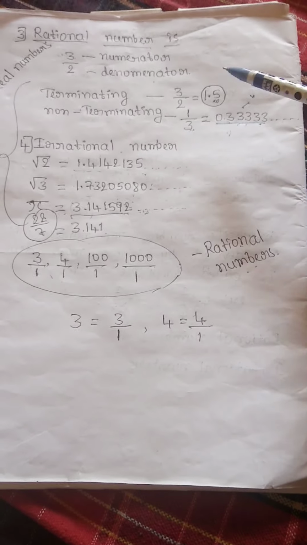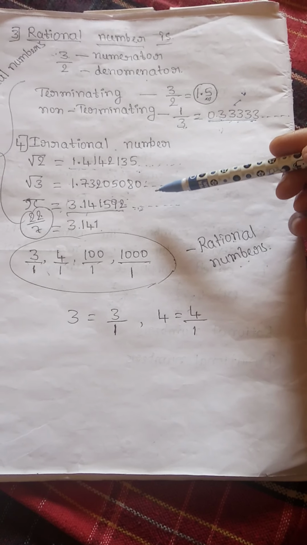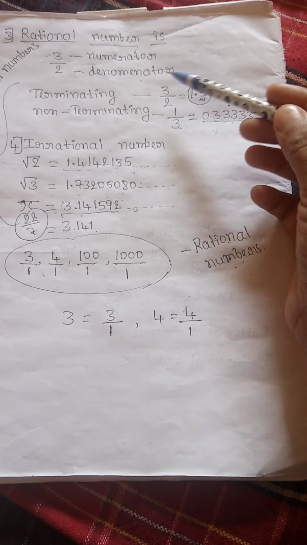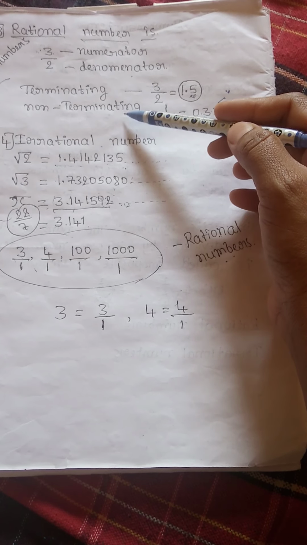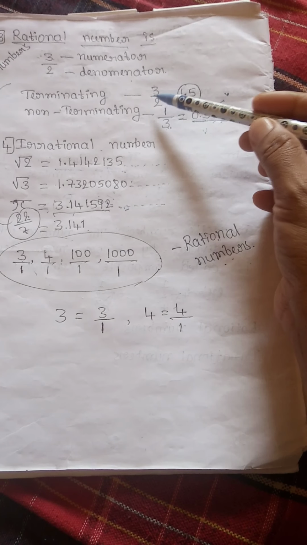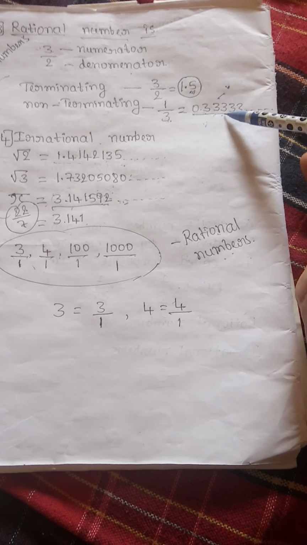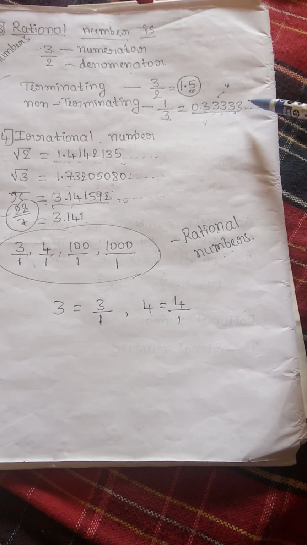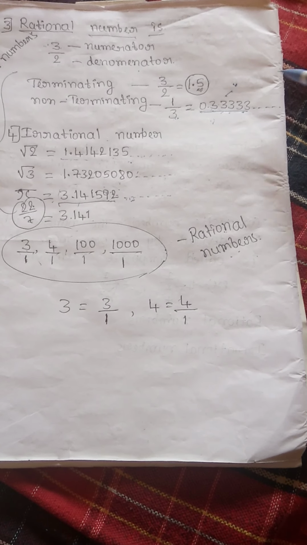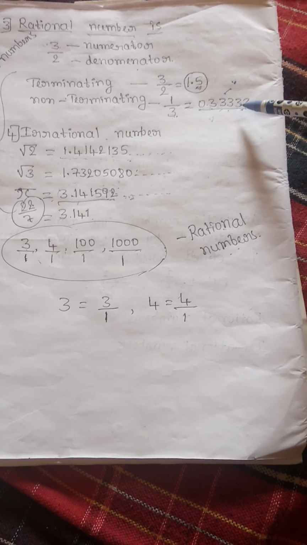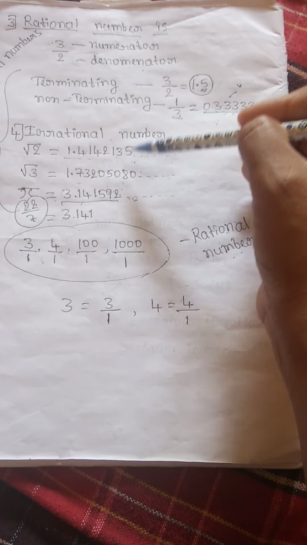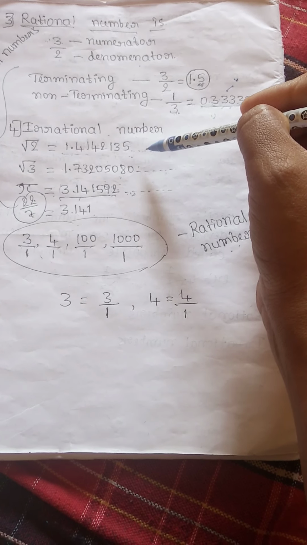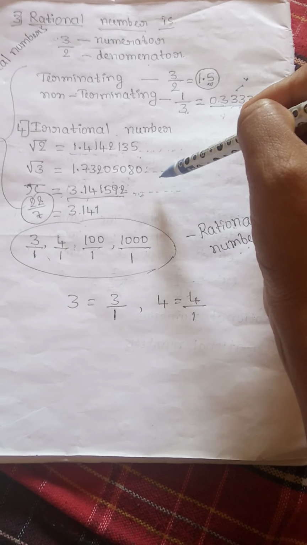In my previous class, we studied about rational and irrational numbers. As I told in my previous class, rational numbers have two types: one is terminating and the other is non-terminating. In terminating, we'll get a particular answer, but in non-terminating, we'll get the decimal digits again and again, repeating decimal digits. Here we will have a pattern of the number, but in an irrational number, in the decimal pattern, we will not have any pattern of the number, so it will become an irrational number.